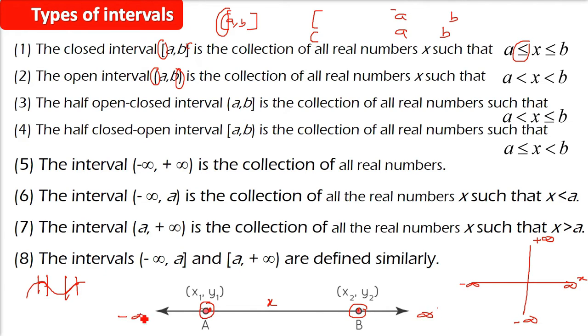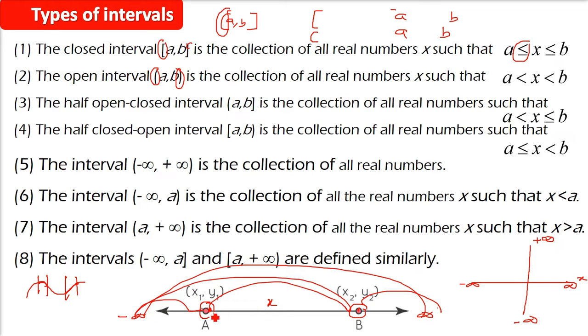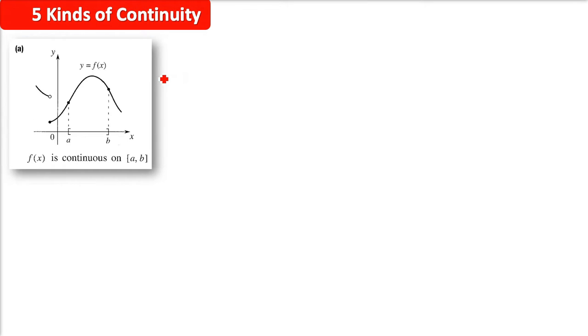So there can be multiple intervals, multiple ranges. For example, minus infinity to A, A to B, B to infinity, A to infinity, minus infinity to B. There are so many combinations. So what are the different kinds of continuity in mathematics whenever we are talking about calculus? Again, I am telling you, a function may have some break, but it may be continuous at a certain interval.